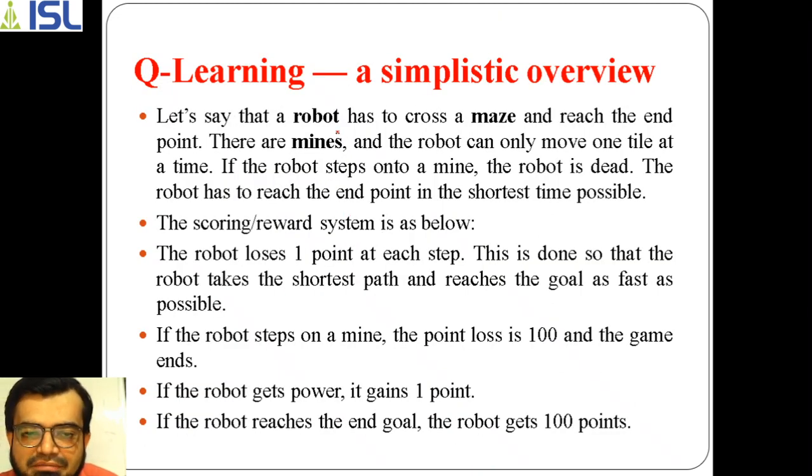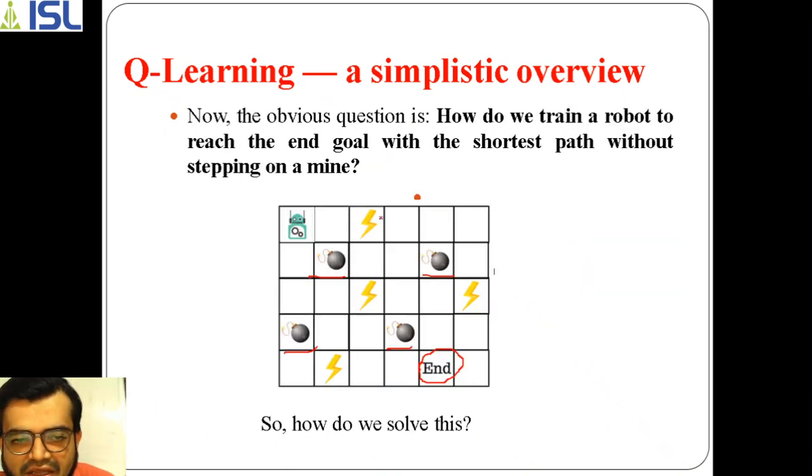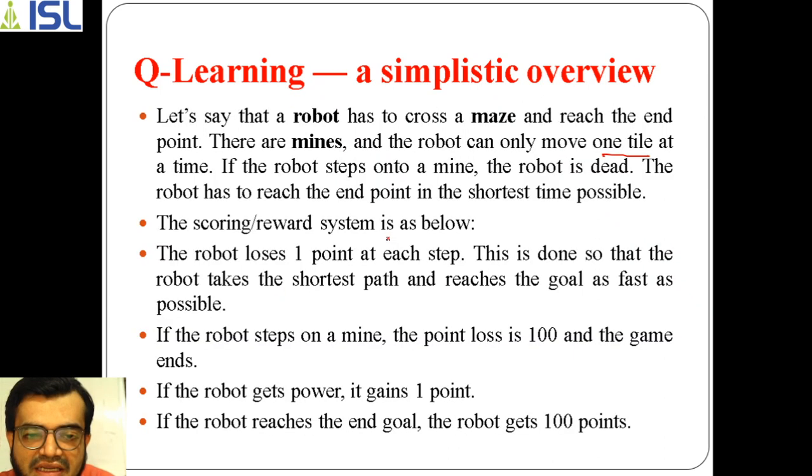The robot is at one position at one time, and it only moves one step at a time. That means at one step it can move either to this tile or to that tile. It can't move two tiles or three tiles in a single step. So that is also one condition here. And if the robot steps onto a mine, I say the robot is dead. The robot has to reach the end point.